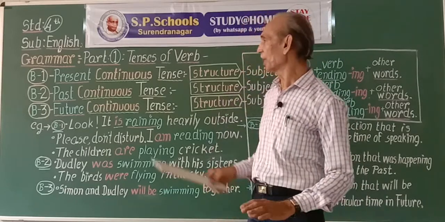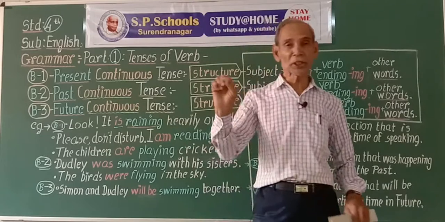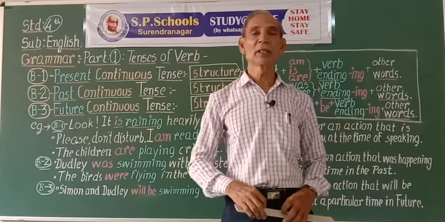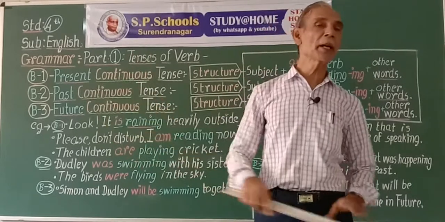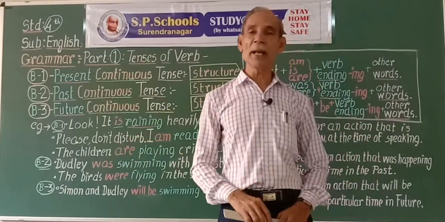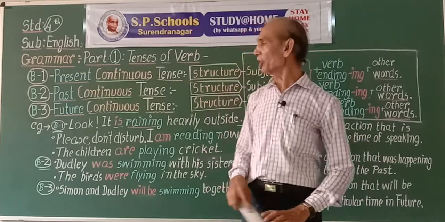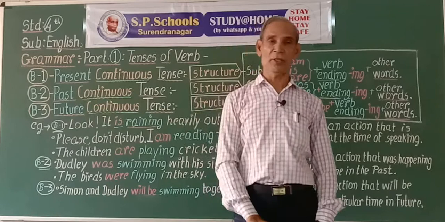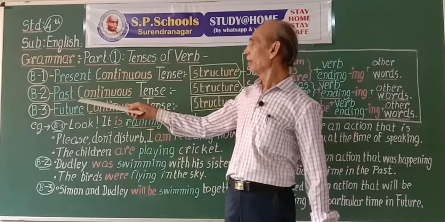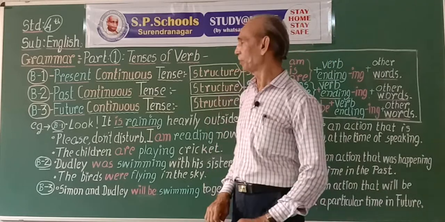Similarly, the action that is taking place in future times, continuous action, when it has started, when it has completed, not definite. But only for the continuous action that is taking place in the time that has passed is called past continuous tense form of the verb.